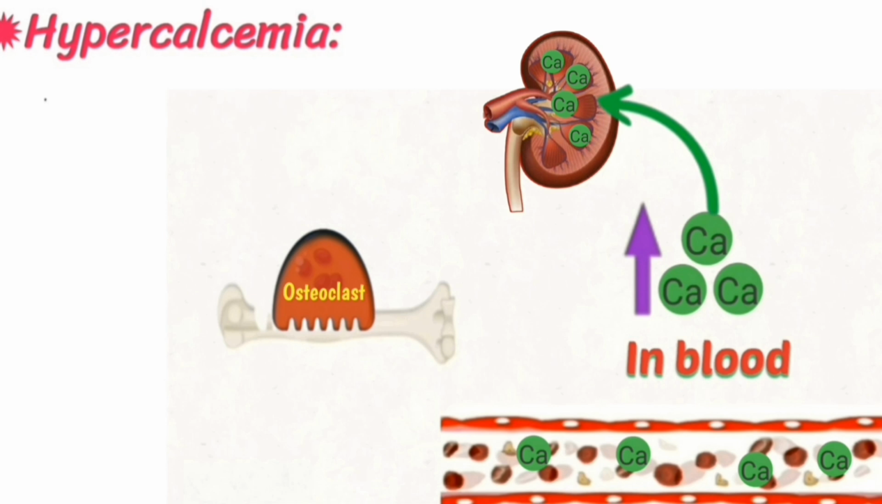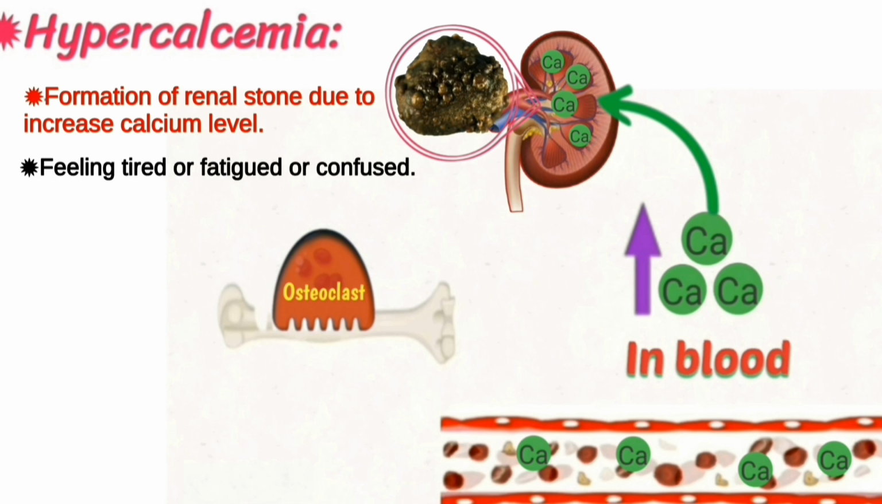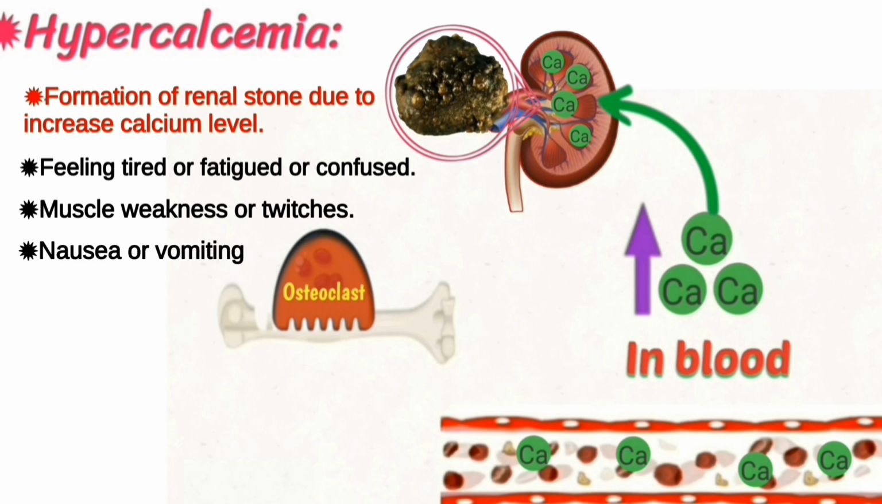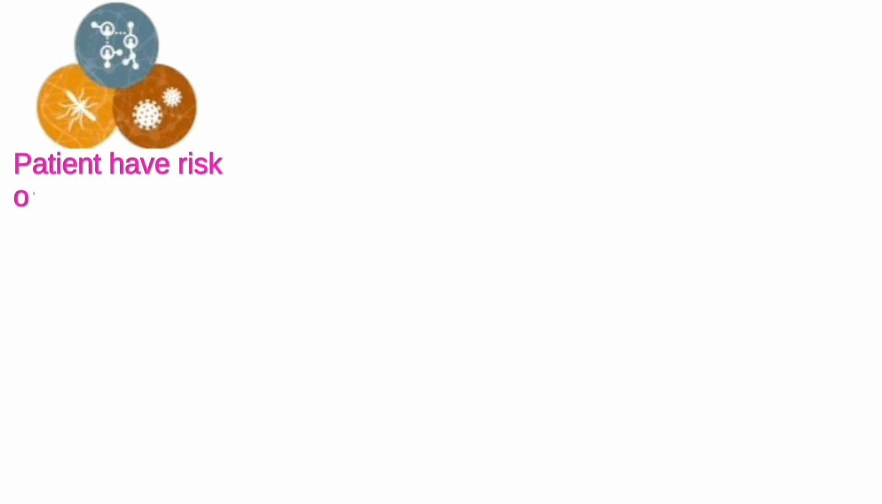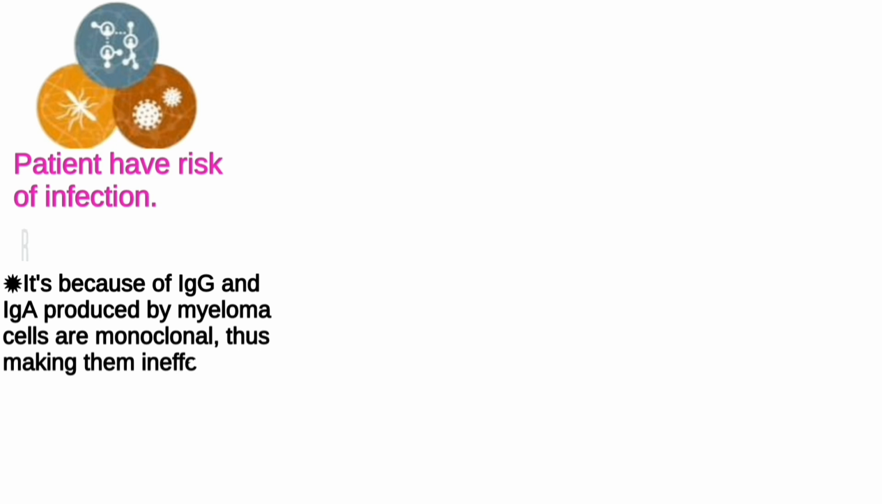Increased calcium level in blood leads to formation of renal stones. Some other symptoms include feeling tired or fatigued or confused, muscle weakness, nausea or vomiting, polyuria, polydipsia, and dehydration. Patients have risk of infection. The reason is that IgG and IgA produced by myeloma cells are monoclonal, thus making them ineffective.